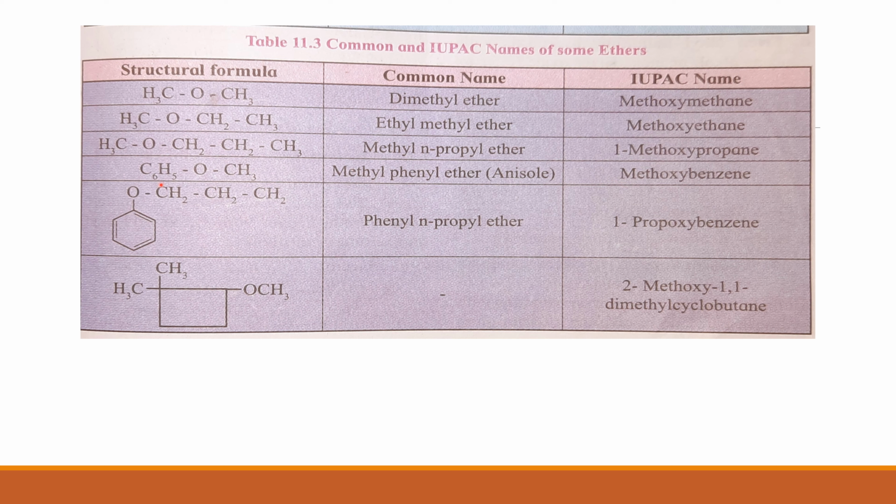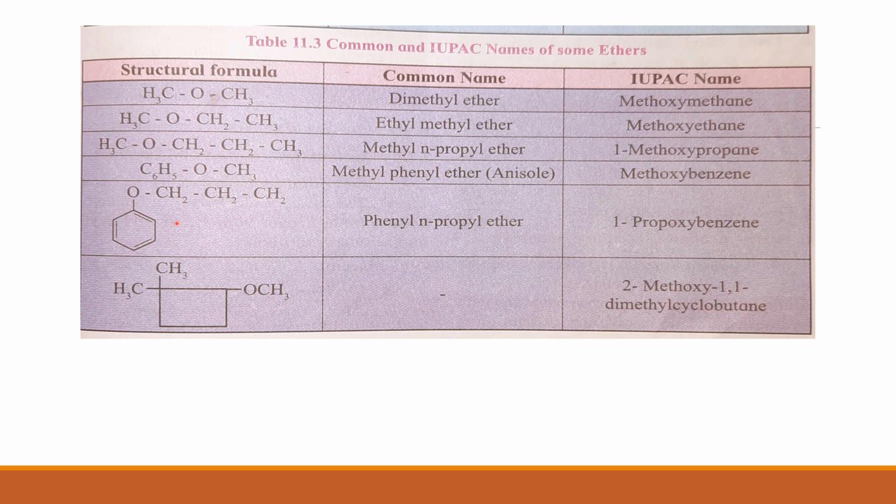The IUPAC name will be methoxybenzene, since the methoxy group is present on the benzene ring. The hydrogen atom from benzene is replaced by the methoxy group, therefore the IUPAC name will be methoxybenzene. There is no need of the locant 1, because if there is only one substituent on the benzene ring, it is always considered at carbon number 1. There is no other possibility of substitution, and therefore no locant is needed.